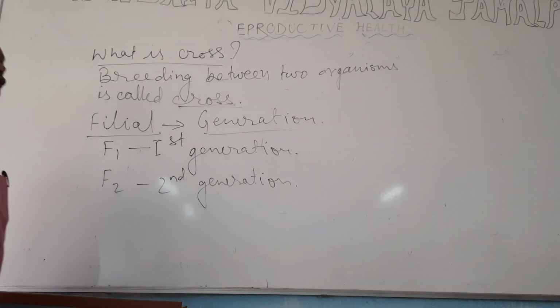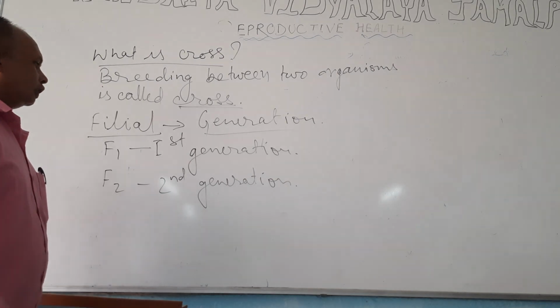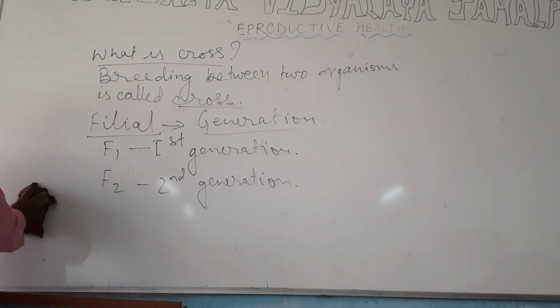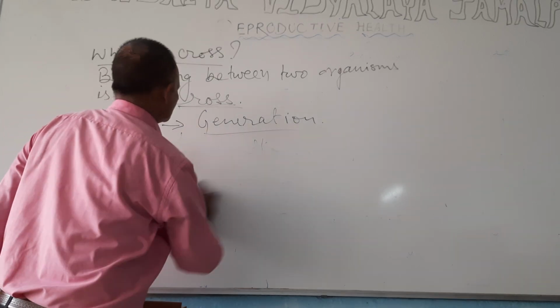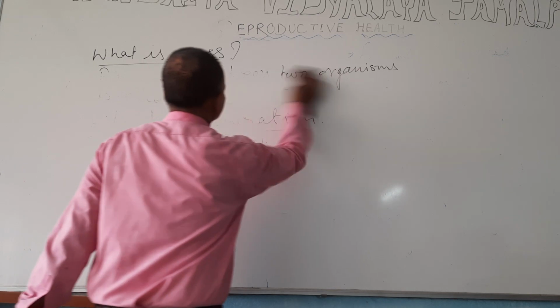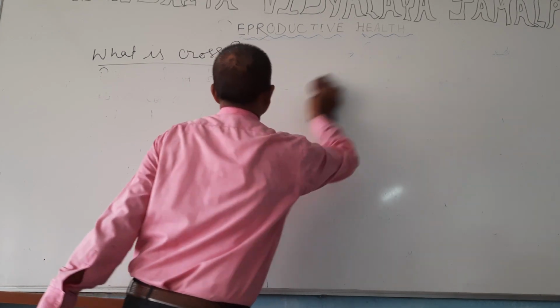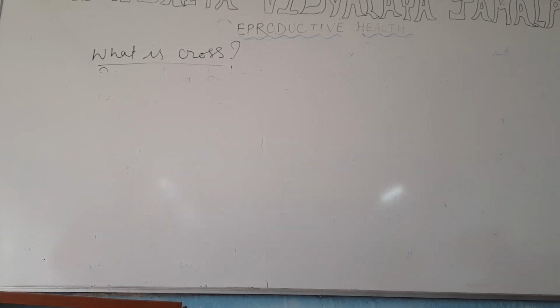If the cross is for only one pair of contrasting character, then such type of cross is called monohybrid cross. So let us study about monohybrid cross.